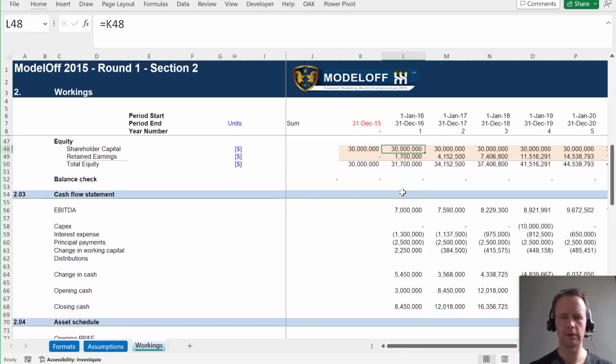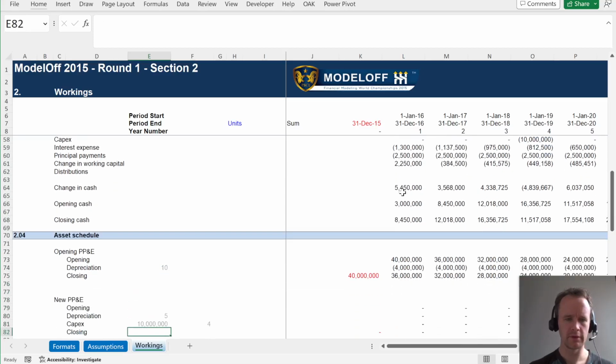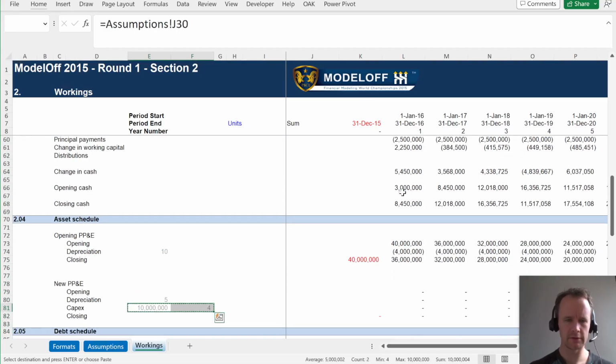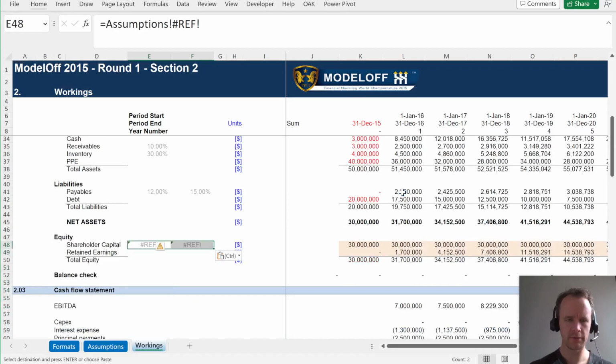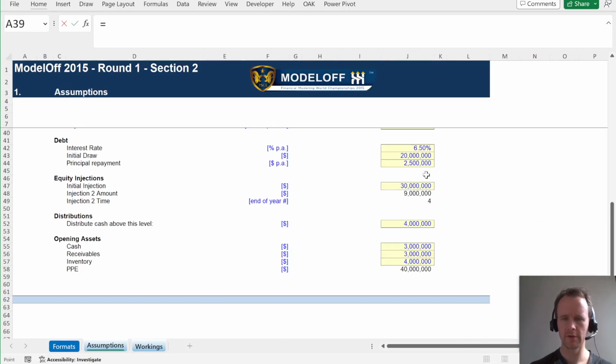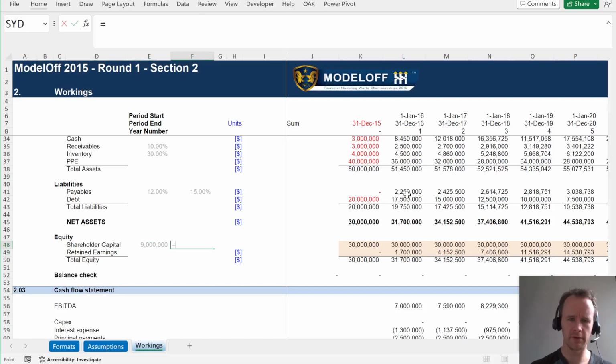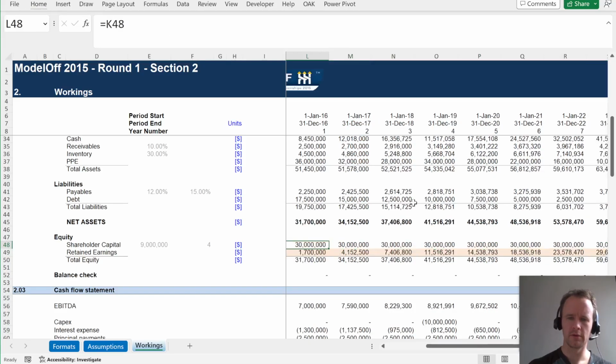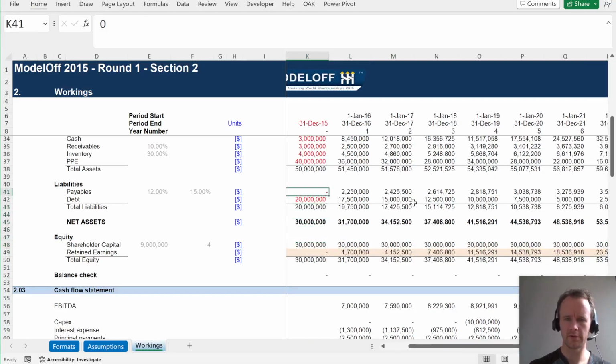So I guess the way I'm going to do that is just take this, put it up here. So the amount is 9 million, and the period is 4. So here we're going to say, and again, I'll make this first bit red, this plus, oops, plus this.